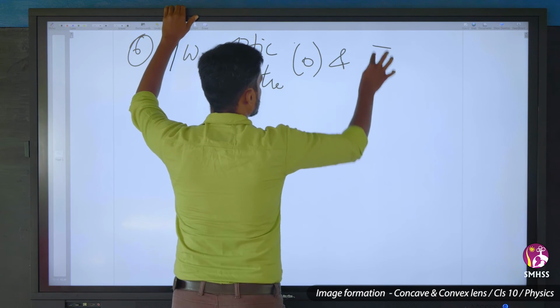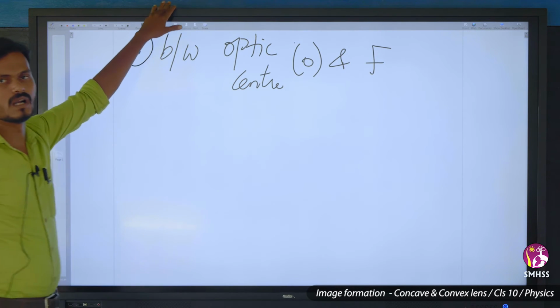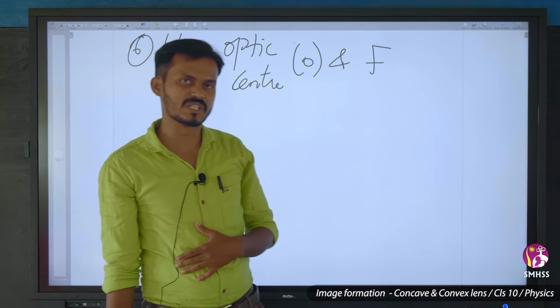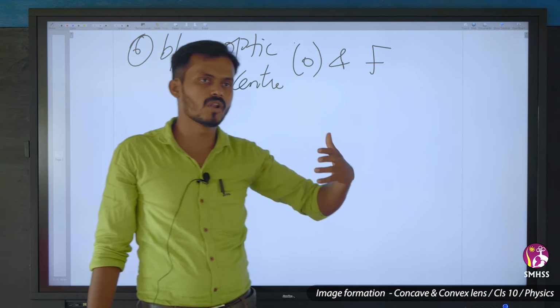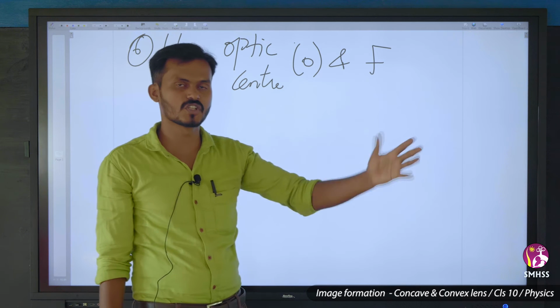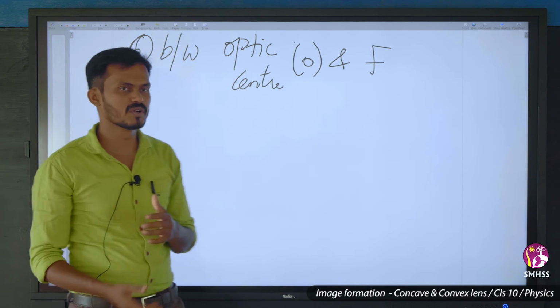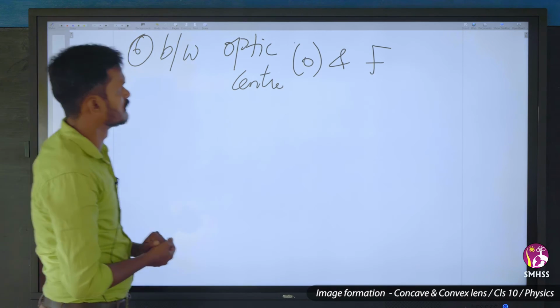The sixth one, the object is placed between the optic center and the principal focus. Only in this one condition, the lens behaves like a diverging lens. In all the previous positions of the object, it is like converging. Here it behaves like a diverging lens. So we'll see how it is.